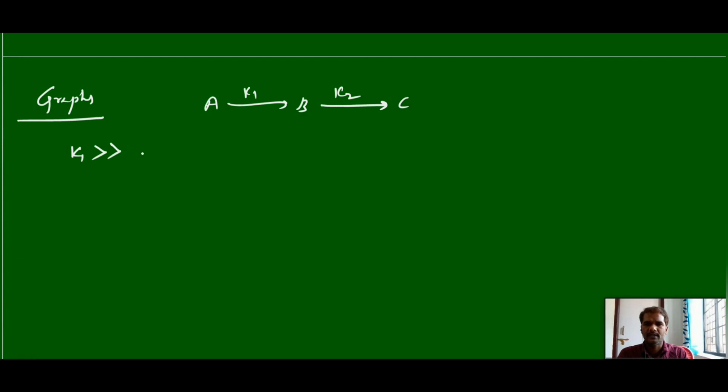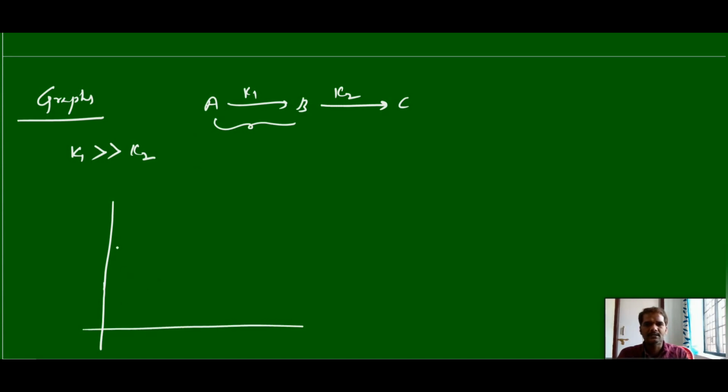See the graphs for consecutive reactions. Okay, then graphical representation, graphs for sequential reactions. What is the reaction? A gives rise to B and B to C, where B is the intermediate, with rate constant k1 and rate constant k2. Let us take two cases now. Here let us assume rate constant k1 is much higher than k2. It means formation of B is very high and after that the decomposition of B is very less. So the first reaction can take place much faster than the second reaction. Then you will get a graph like this.